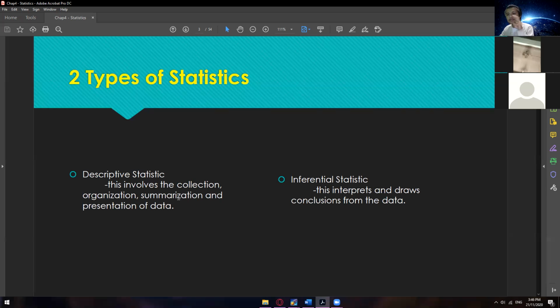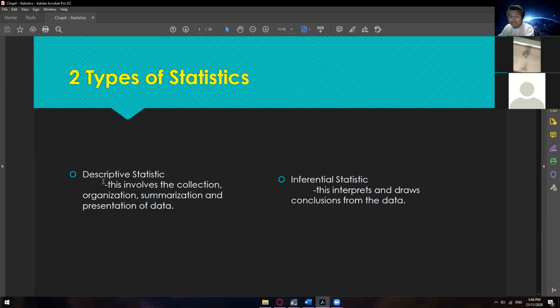Okay. So descriptive, it is the first two steps actually, like mostly it is the first step that we do. So descriptive statistics involves collection, organizing, summarizing, and then presentation of data. So here, you collect, and then let's say you want to arrange them from smallest to largest, and then you want to organize them, let's say by type or by format.